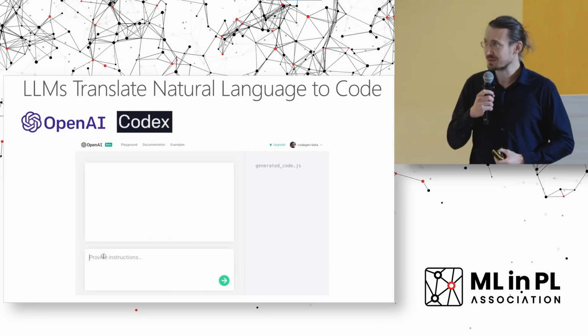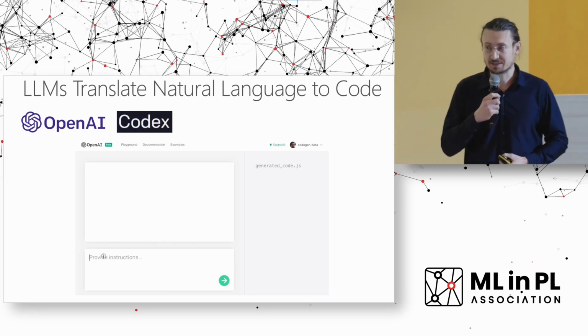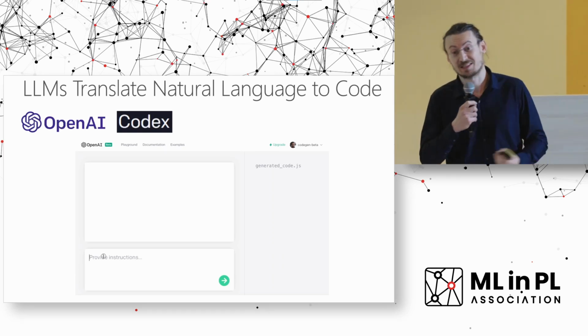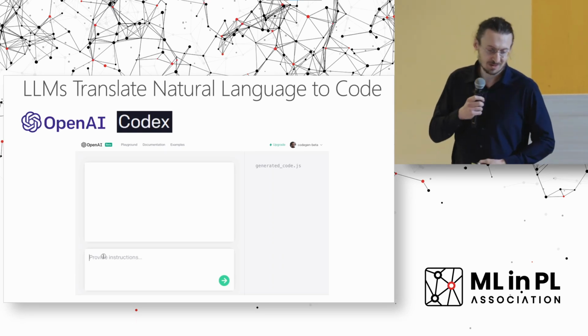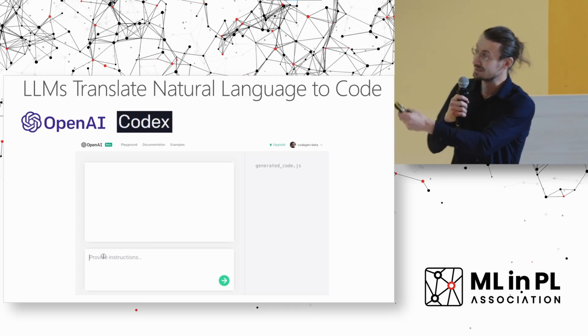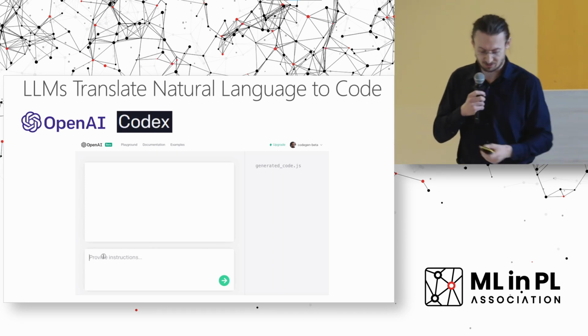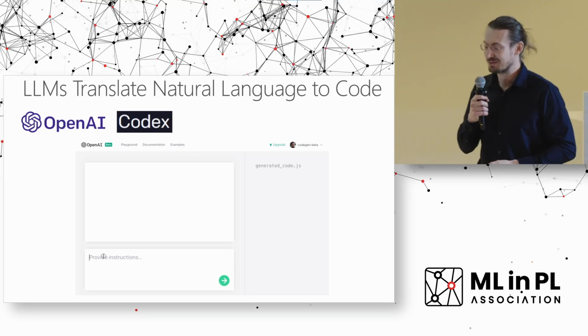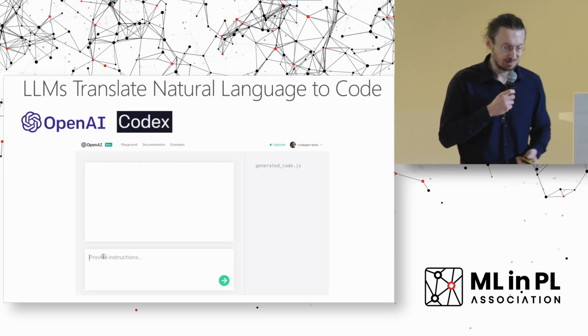And what's more is also that OpenAI has this Codex system where you can type text in natural language, and it translates this text to some code. So you can basically type this text on the left-hand side, and on the right-hand side it can give you the code. So people can, for example, generate much better graphs using this service, and it's outstanding how well it works.